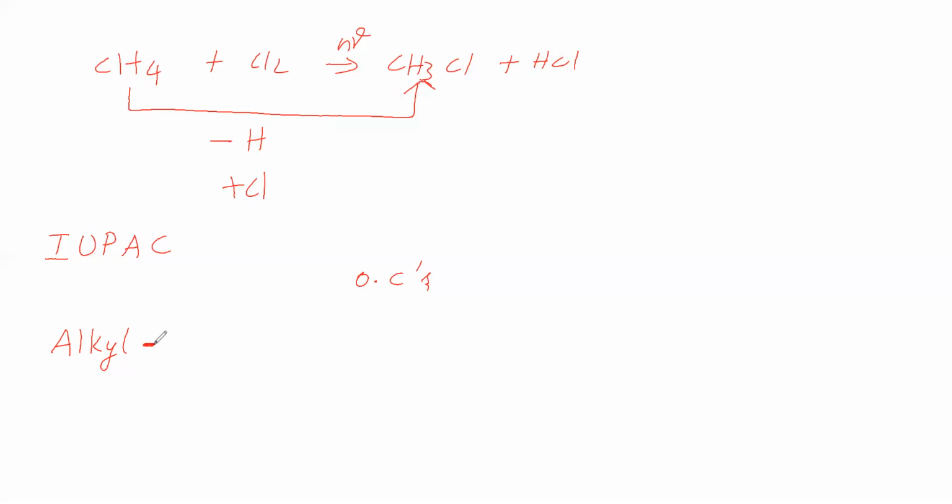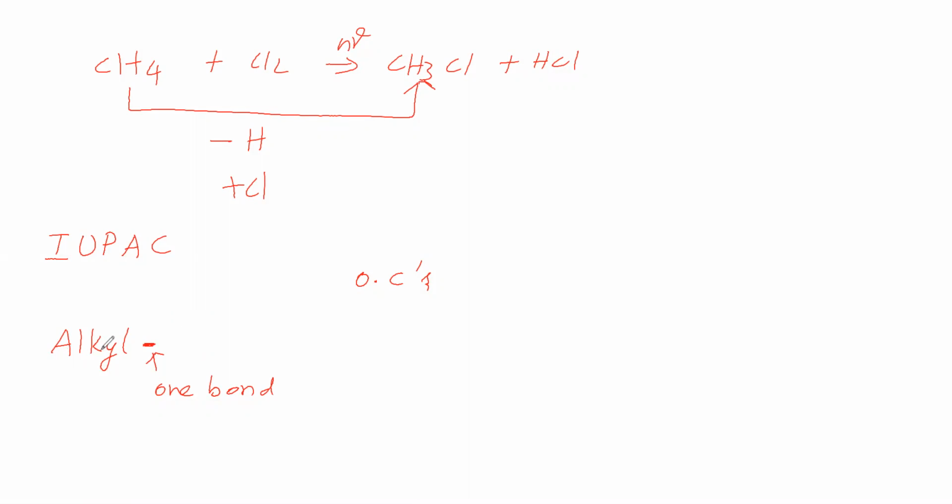One dash is given, this is indicating one bond. One bond is given in the sense that on this right side, something has to come. That is the meaning. Something is there. So, this alkyl is there.